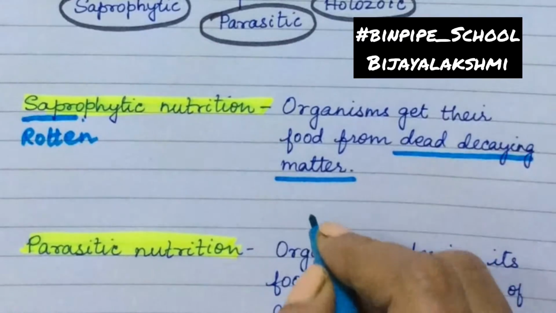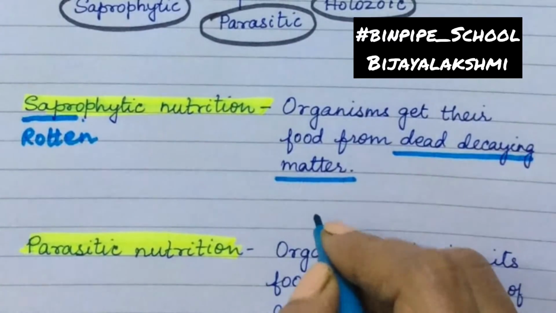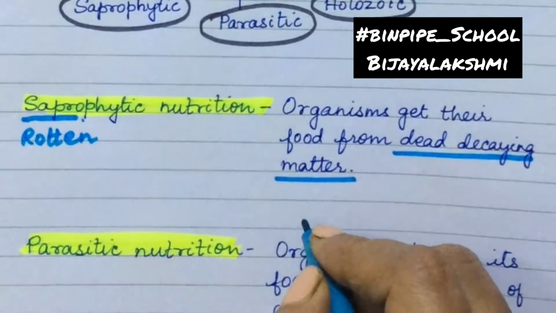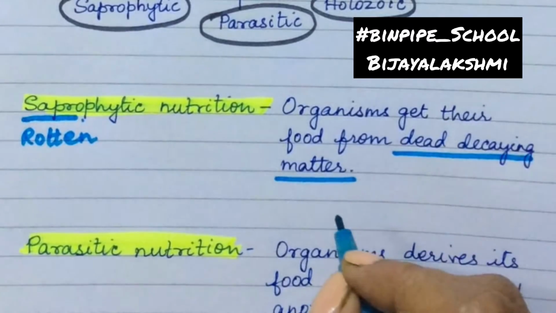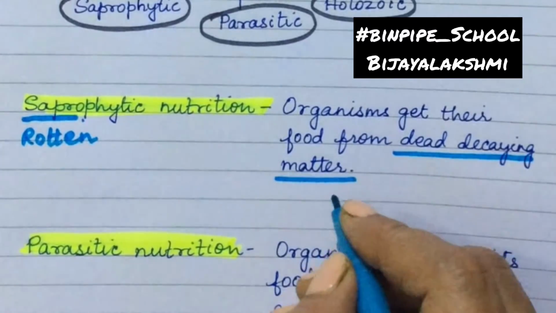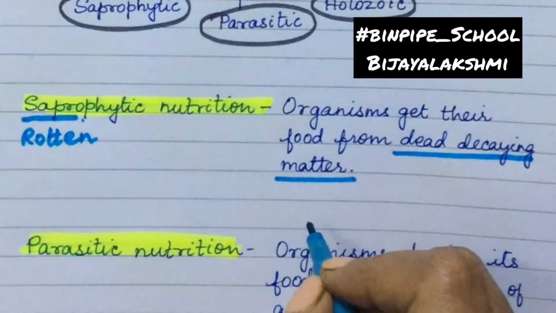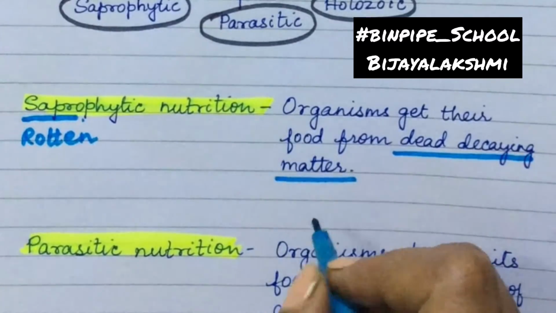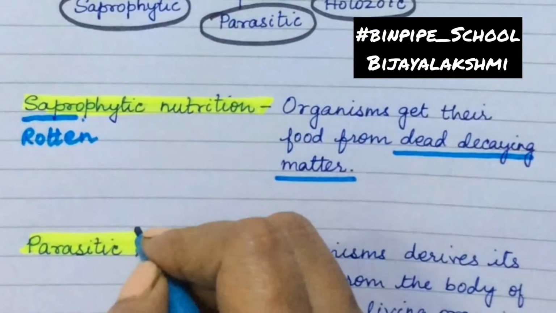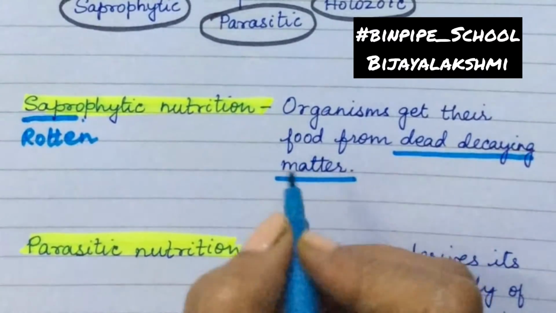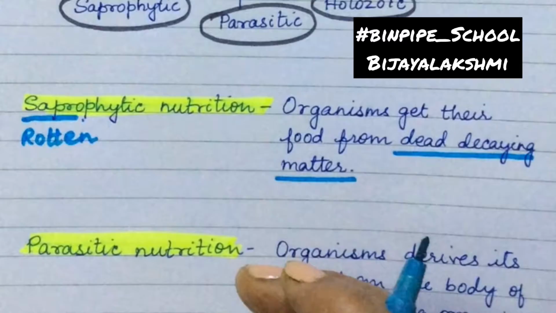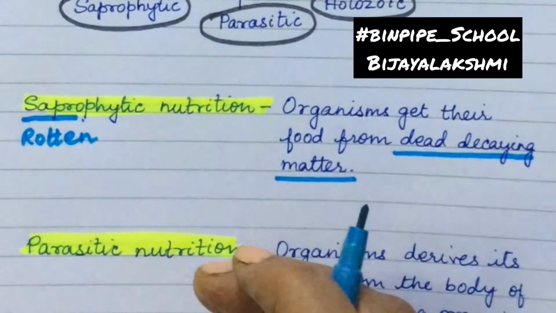It is called saprotrophic nutrition because they derive their food from rotting wood or decaying trees, rotten leaves, household waste like rotten bread, etc. Examples of saprophytes are fungi, mushrooms, and bacteria. Saprophytes break down complex organic molecules present in the dead decaying matter into simpler substances, which are absorbed by the saprophytes as their food.